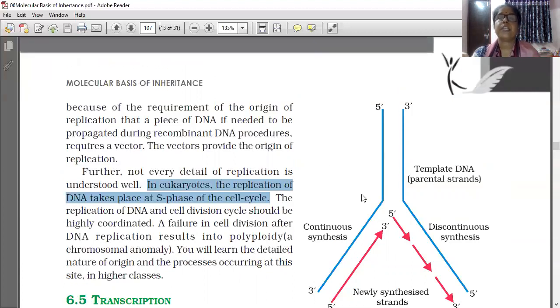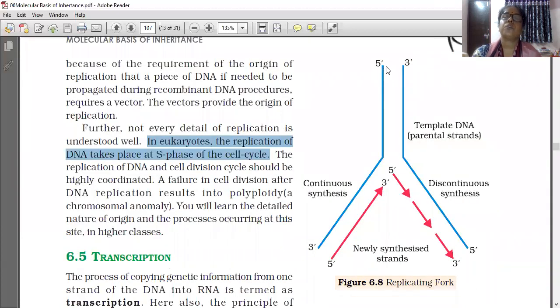So this is the replicating fork. While writing the answer, you have to draw this diagram also.